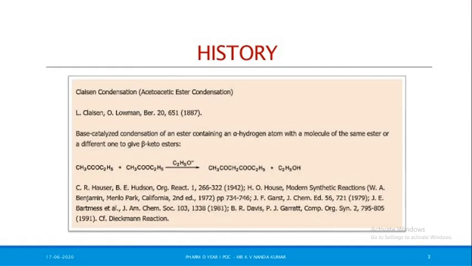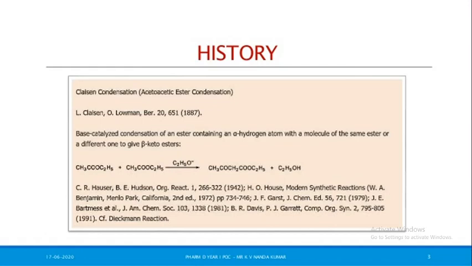So example, same ester or simple ester, that is ethyl acetate, reacts with each other in the presence of ethoxide, C2H5O negative. Here one ester is directly attacked at CH3. So one hydrogen atom is directly attacked by ethoxide, that is the removal of ethyl alcohol, and the main product is beta keto ester.